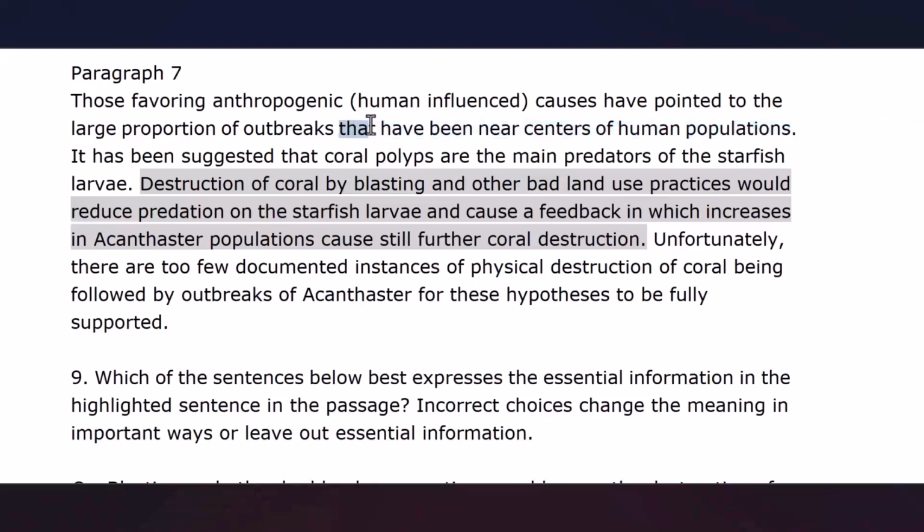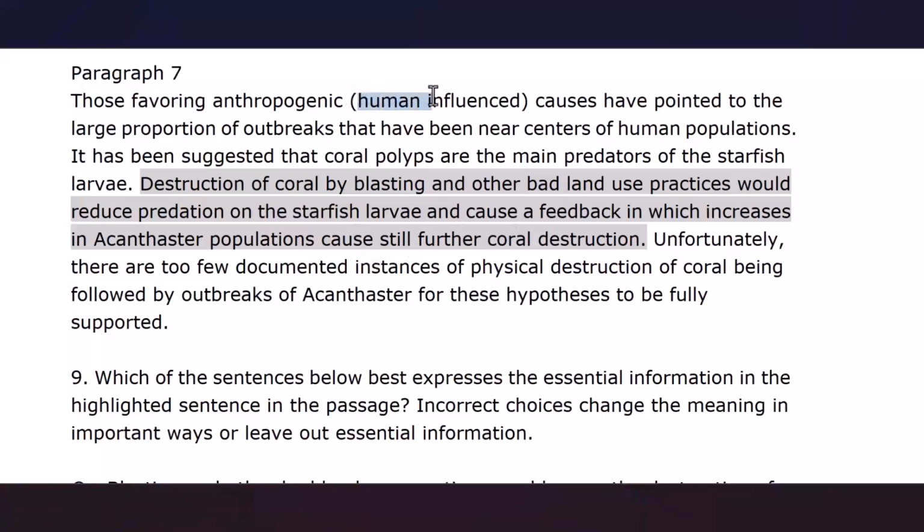When we eliminate that, we need to turn have into its gerund form, having. So we can read this sentence as: those favoring anthropogenic causes have pointed to the large proportion of outbreaks having been near centers of human populations.